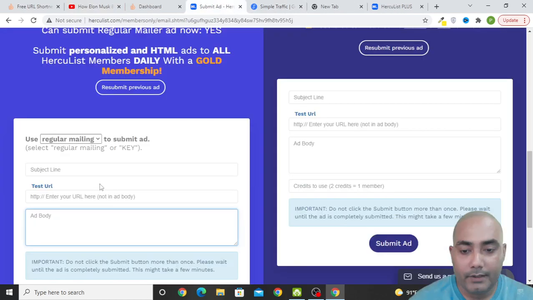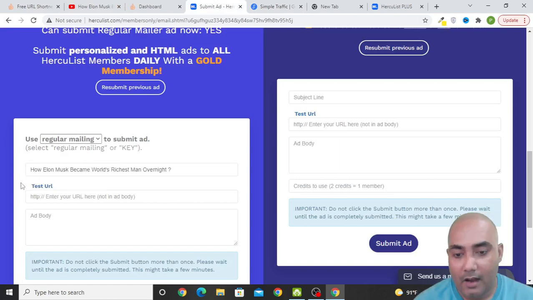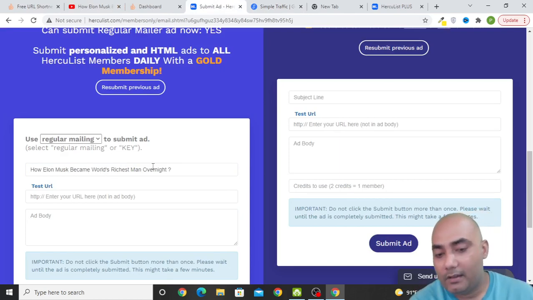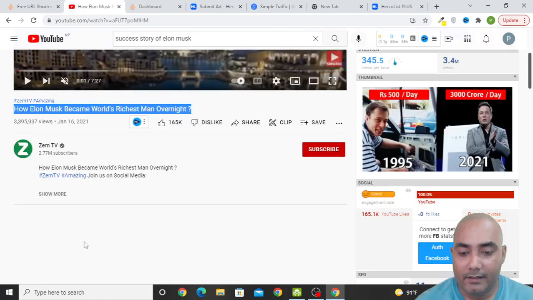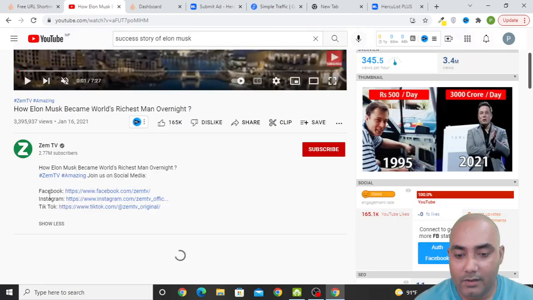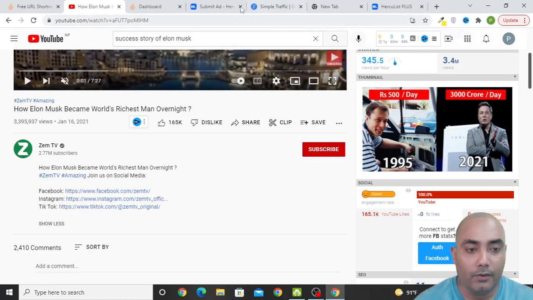Orculist and paste it here. How Elon Musk... you can change this title, like "Elon Musk became richest man in this way." You can make that kind of changes. And then in the description, you can see there is nothing written, so you can write it in your own words.